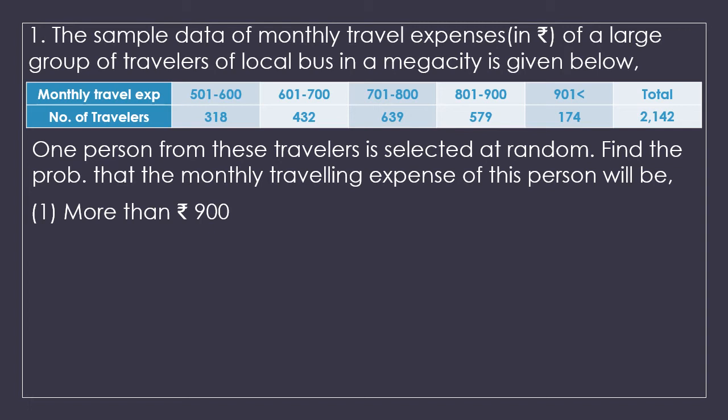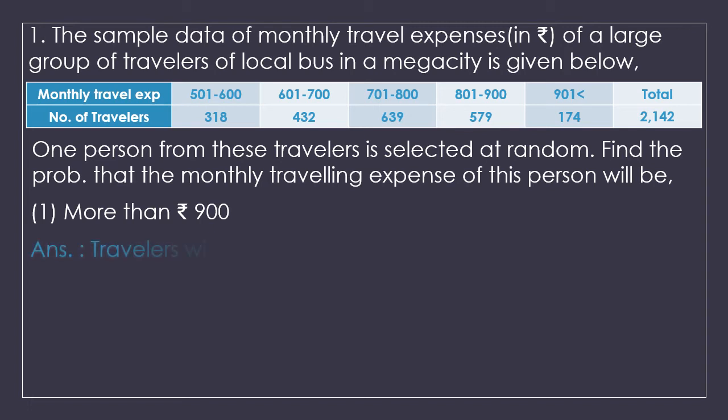If you check the monthly travel expenses, more than 900 means 901 or more. That would be 174 travelers. So total 2142 travelers, out of which 174 travelers are according to our event.